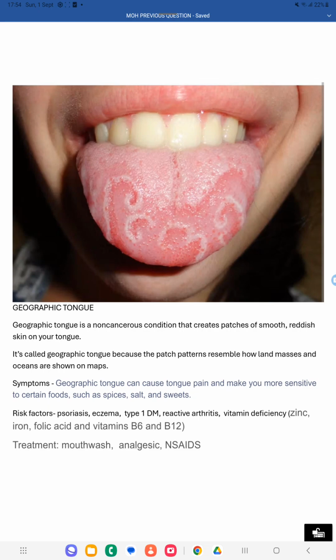It's called geographic tongue because the patch pattern resembles how land masses and oceans are shown on a map. If you take a map, you can see how the land is marked and the ocean is marked. In that way, you get lesions on the tongue, which is called geographic tongue. The symptoms are that you will get pain, and you will be sensitive to some food items such as spices, salt and sweets.